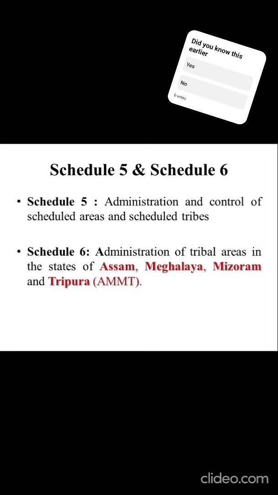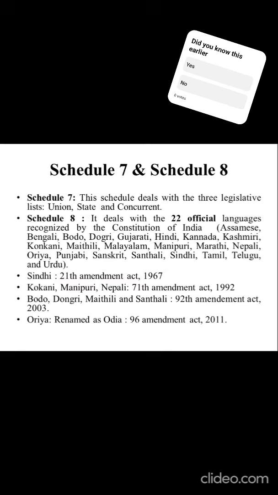You can also relate it: the first letter of the English alphabet, A, then two repetitions of M, and lastly T, that is Tripura. Schedule 7 tells about the 3 legislative lists: union, state, and concurrent. The 8th schedule tells about the 22 official languages.